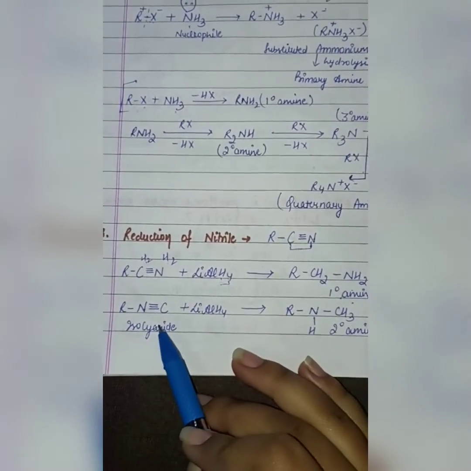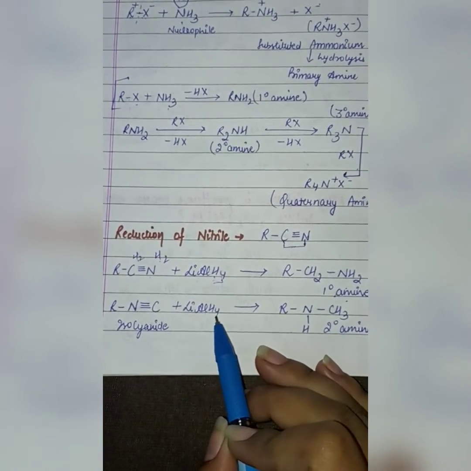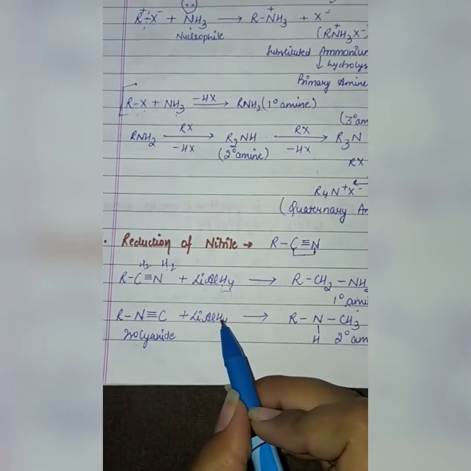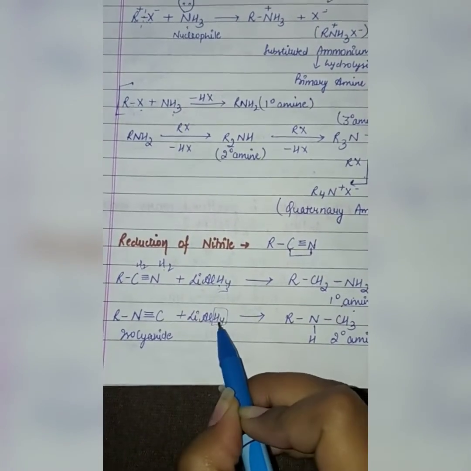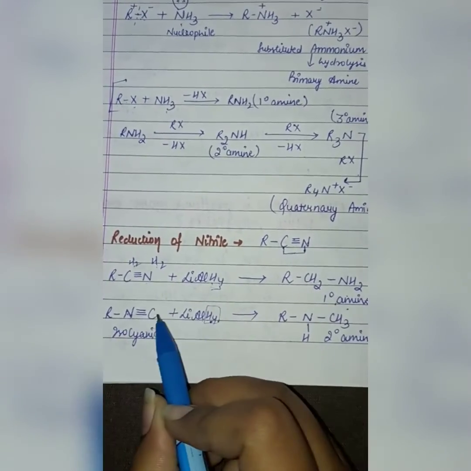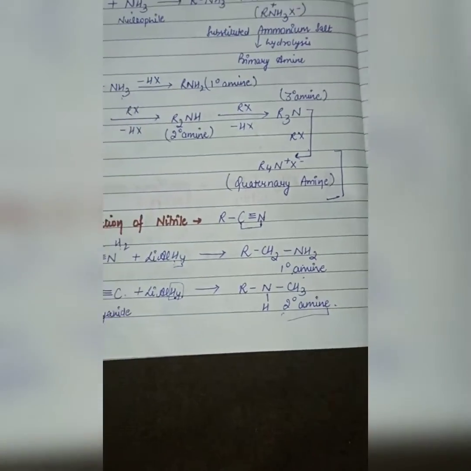And when isocyanide is there and we treat it with lithium aluminium hydride, it forms the secondary amine, because of these 4 hydrogens, one hydrogen goes with the nitrogen and the remaining 3 go with the carbon. It forms the secondary amine.